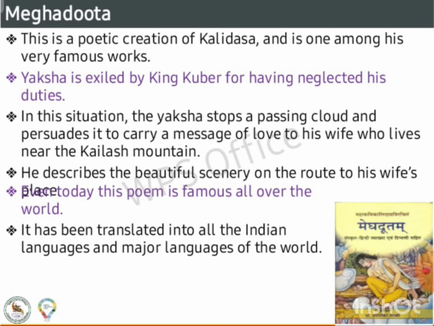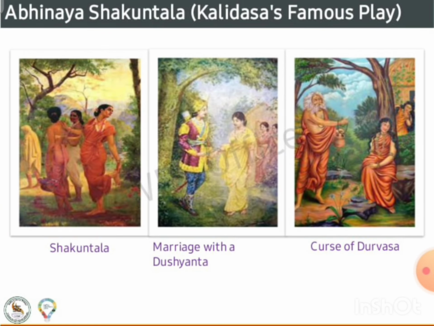He describes the beautiful scenery on the route to his wife's place. Today, this poem is famous all over the world. It has been translated into all the Indian languages and major languages of the world. Abhijnana Shakuntala's pictures.